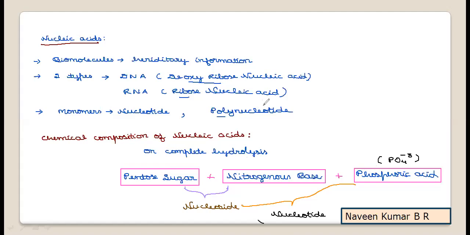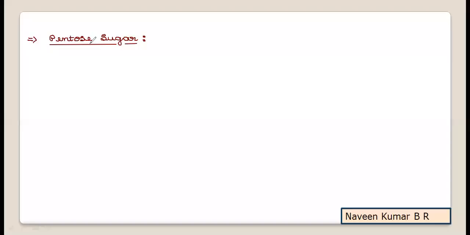Now we'll start learning each of these composition parts individually. We'll start with the first one, the pentose sugar. As we know from the carbohydrates concept, pentose refers to a 5 carbon containing monosaccharide. Due to the presence of 5 carbon atoms, the sugar is considered a pentose sugar.